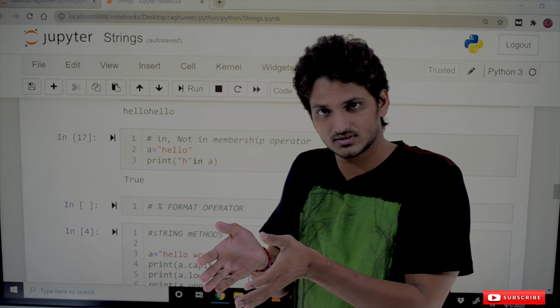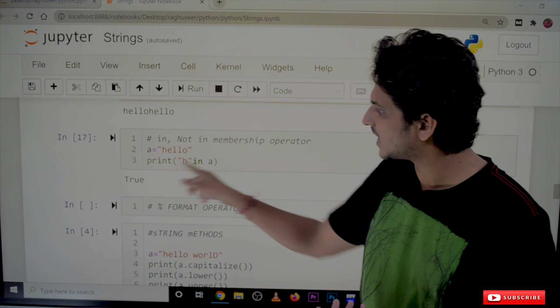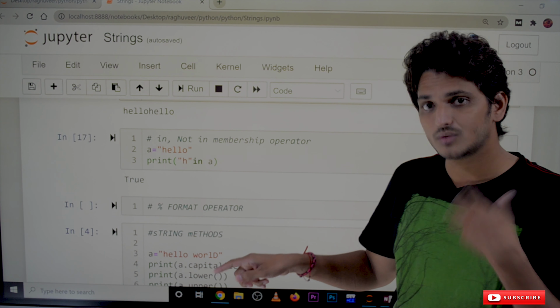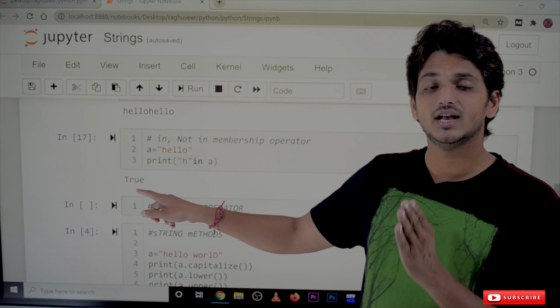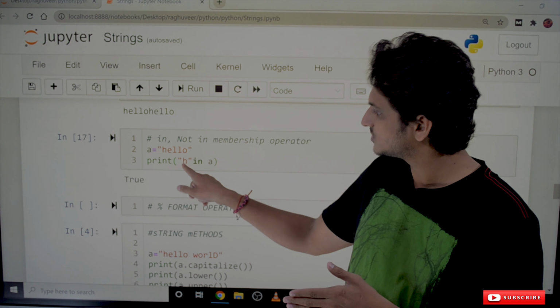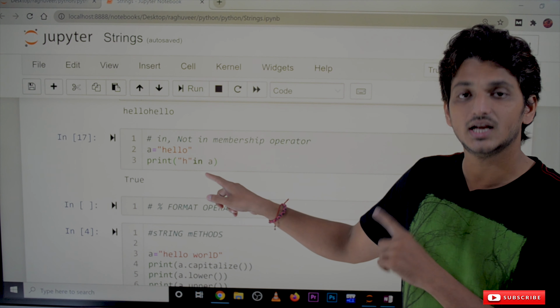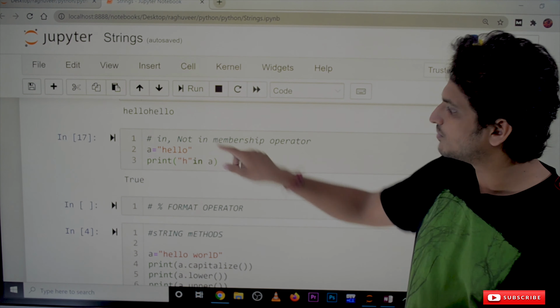If yes, it will give true. Yes, H is present in A, so the answer is true. If H is not present in A, then it will give false. The same way, not in is exactly the opposite of in. If H is not present in A, it will give true, otherwise false. This is how we use the membership operator.